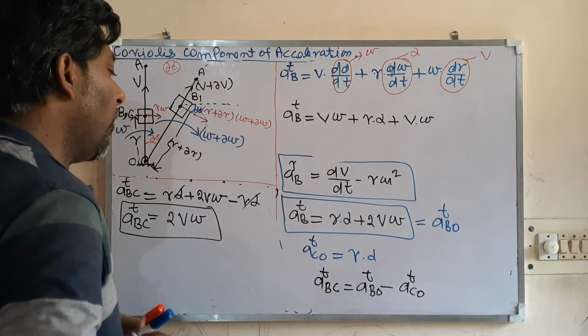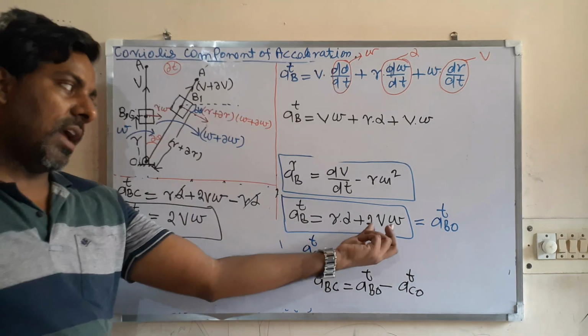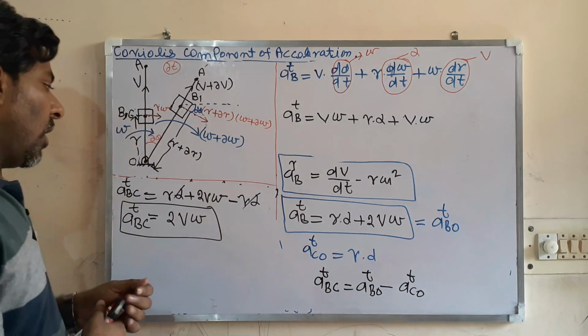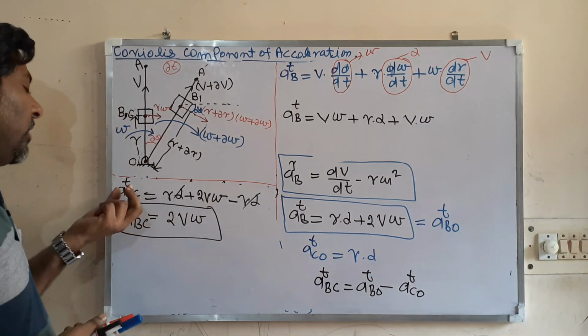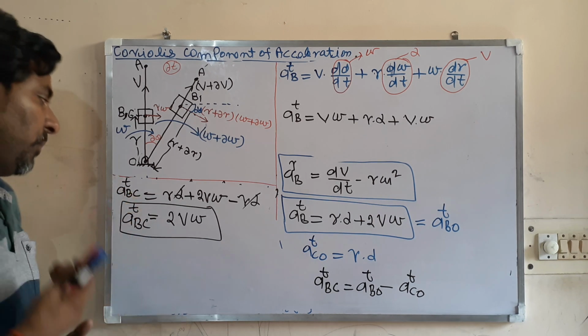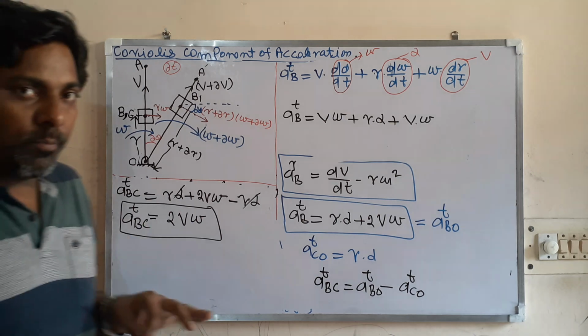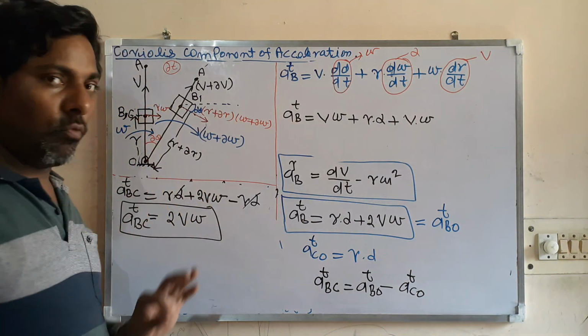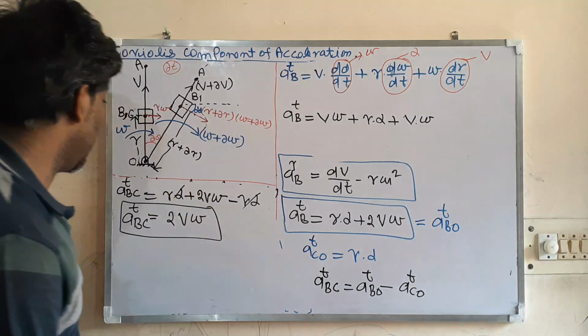So what is that more? That more is the Coriolis component of acceleration. So how have you got that more? When you are calculating the tangential acceleration of B with respect to C or C with respect to B. So now I can perfectly define what the Coriolis component of acceleration is.